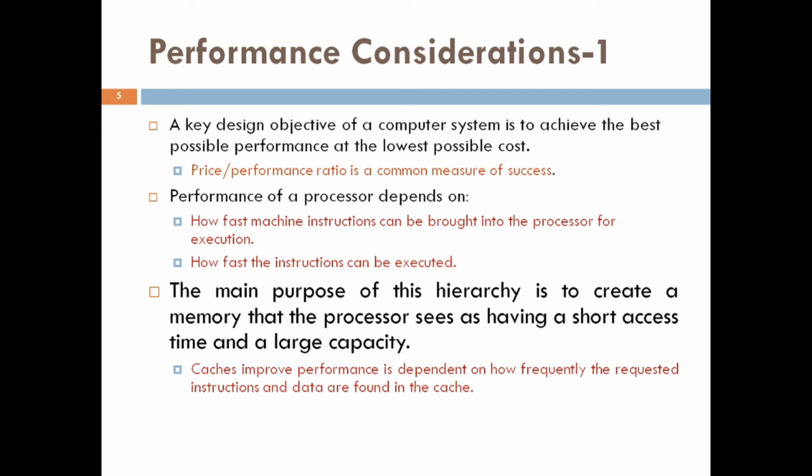A common measure of success is the price performance ratio. In this section, I will discuss some of the specific features of the memory design that lead to superior performance, right?